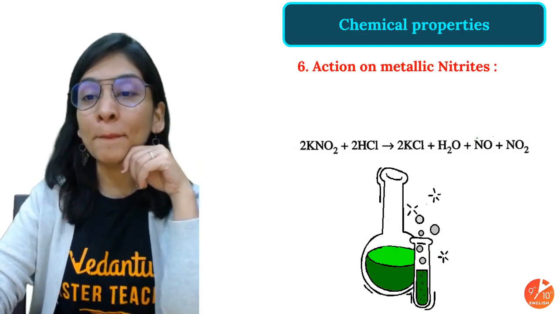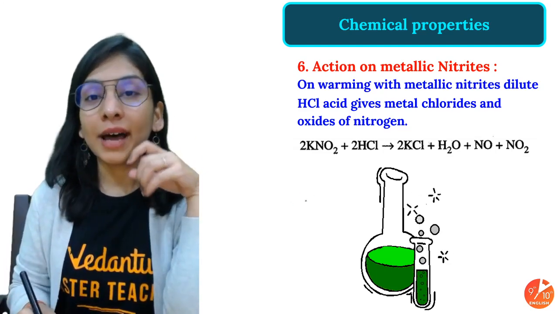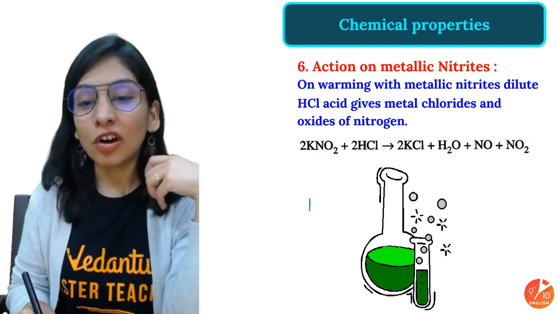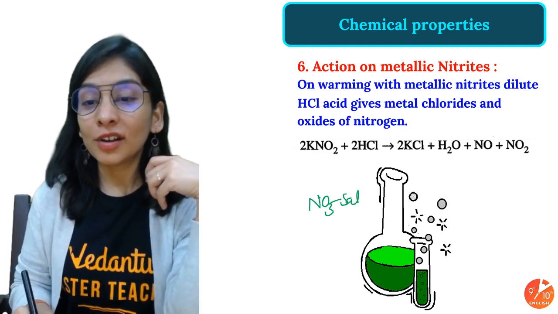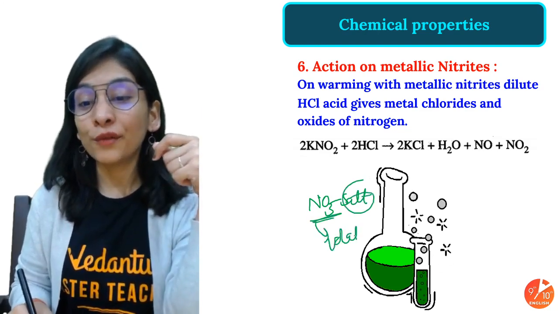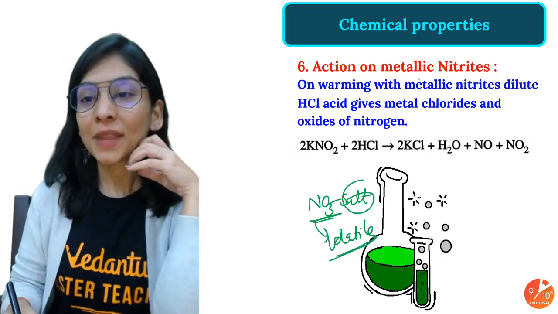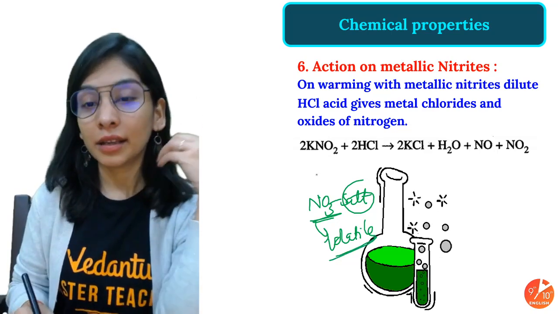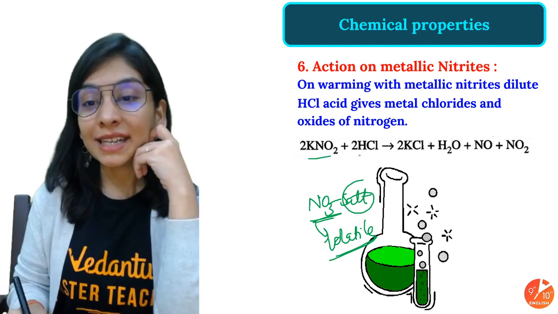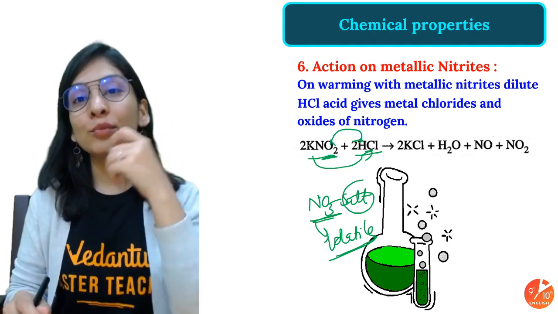Now action on metallic nitrite, it's not nitrate. Nitrate salts won't react with HCl. Why? Because they are formed from nitric acid, which is volatile, and a volatile acid's salt reaction is not easy. Metal nitrite can definitely react here. So metal nitrite with HCl, and you will get metal salt again, water again,